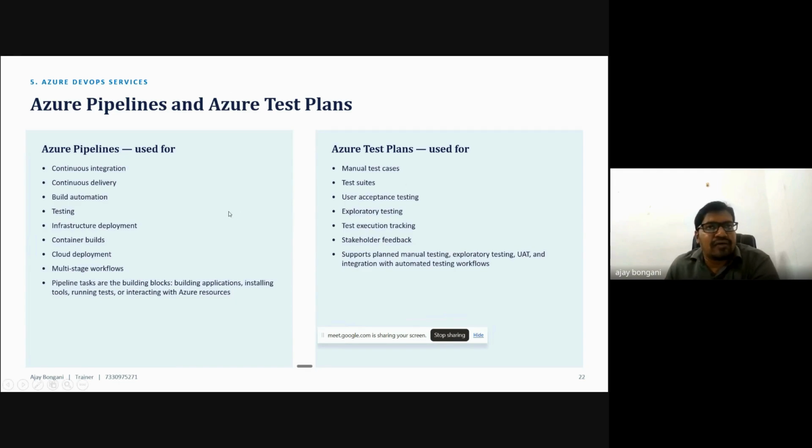And test plans. Manually, what happens is that when a person develops some application, that application, a JAR or WAR, is sent to the tester, who checks it, and if it is very good, then we move on to the next task. Until then we cannot do anything. But here, Test Plans will do all the testing, whichever tests you are planning to do. So accordingly, it can help. It supports manual testing, exploratory testing, UAT, or integration testing.